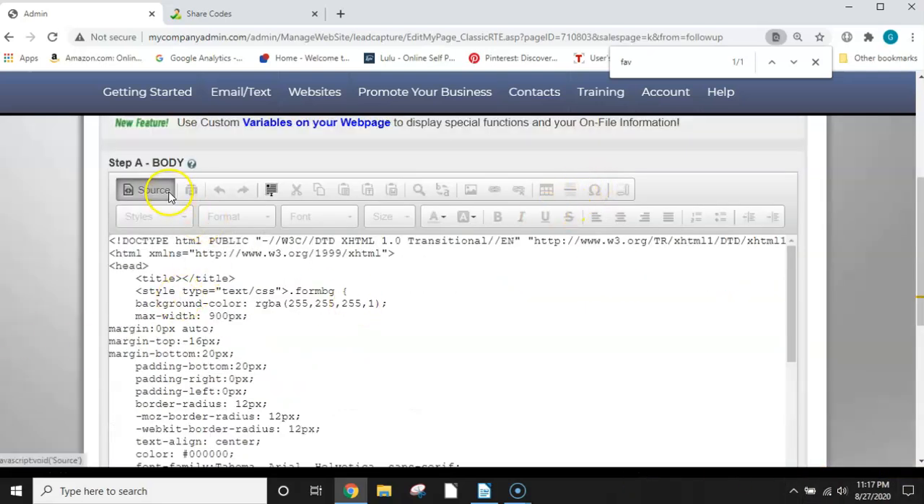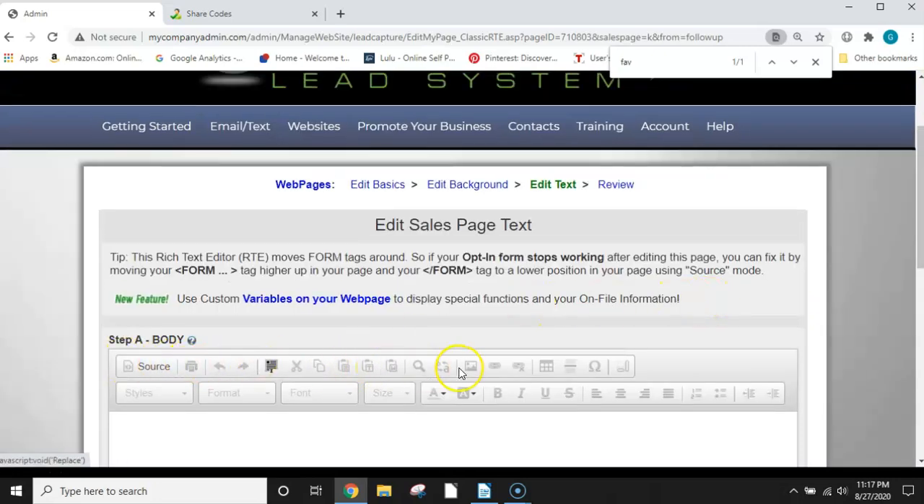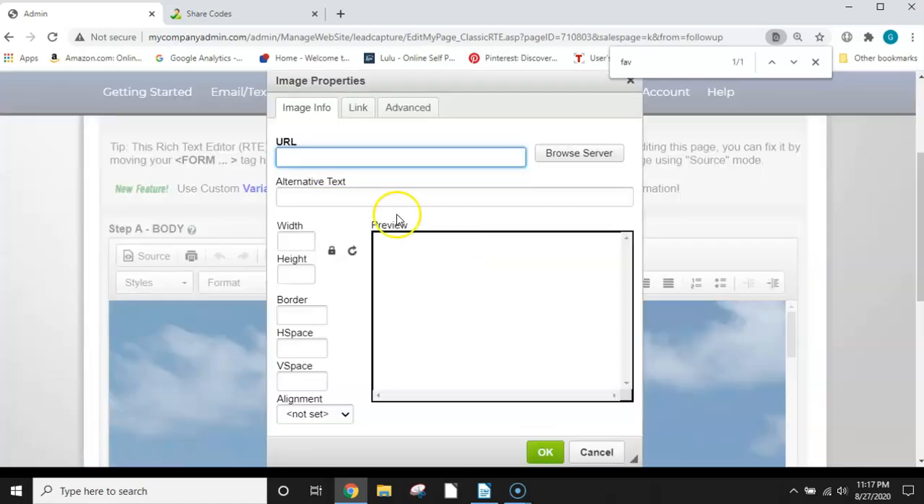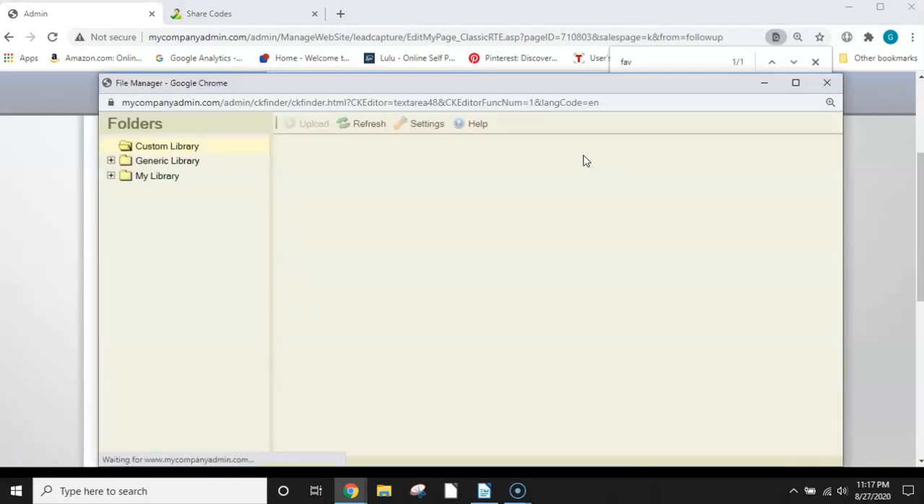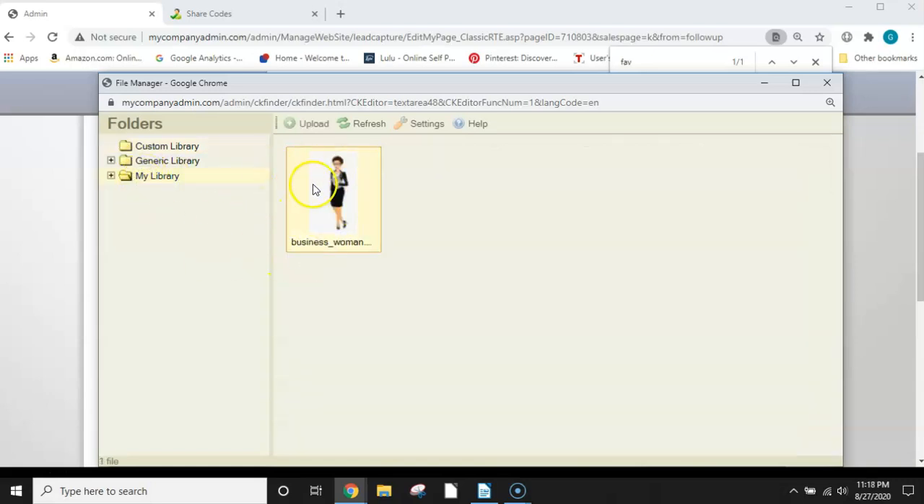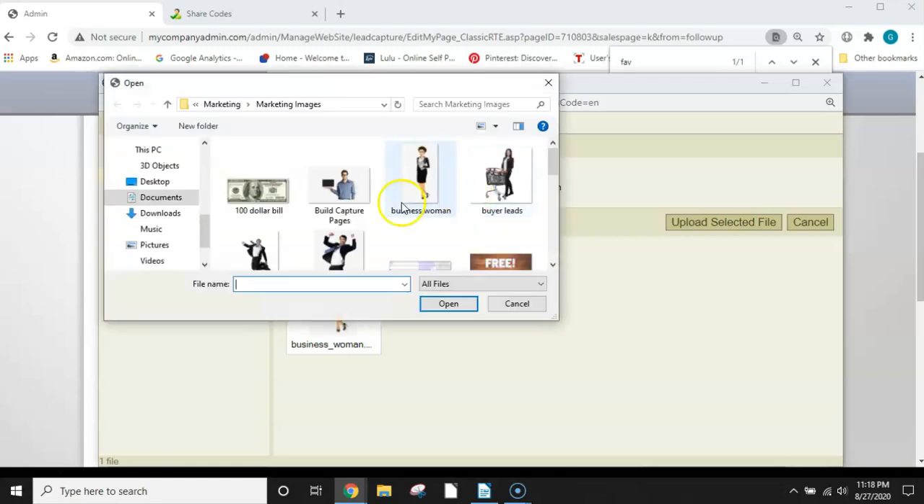You're going to hit source, and then you're going to hit this image here, and you're going to hit browse server. You're going to hit my library, and this is one of my old pictures from another Favicon that I made. And you're going to hit upload, and then you're going to hit choose file, and you're going to go to wherever you saved your image, which is right here.